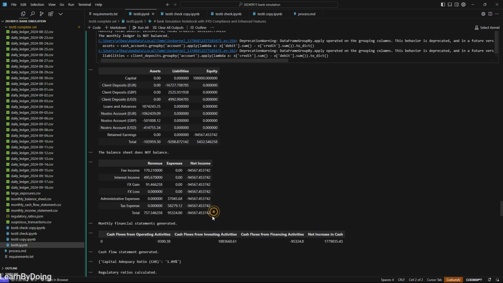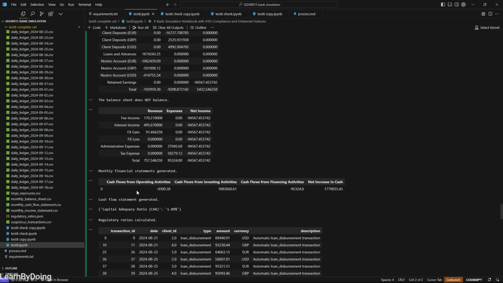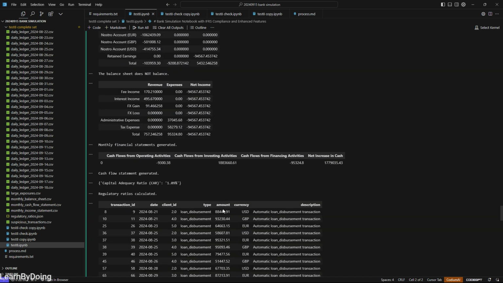The net income part, luckily, the final result is correct because I double checked before, but the layout is not the traditional way. Usually you don't see left-hand revenue, right-hand expense, and net income calculated for each row. It should be organized vertically, where eventually we add some items, subtract items, and get the result. And also we have the cash flow. Right. So in general, this report's layout at this stage looks okay. And it also calculated the capital adequacy ratio.